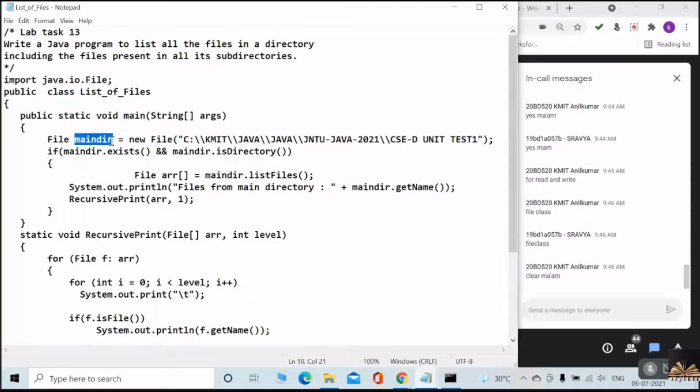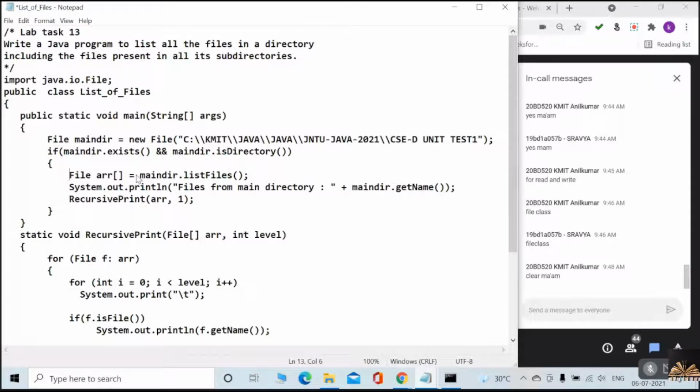I have created a file object which is pointing to this folder. First I need to check whether it exists or not, and also I'm checking whether the main directory is a directory or not. If both are true, then only I'll come inside here.